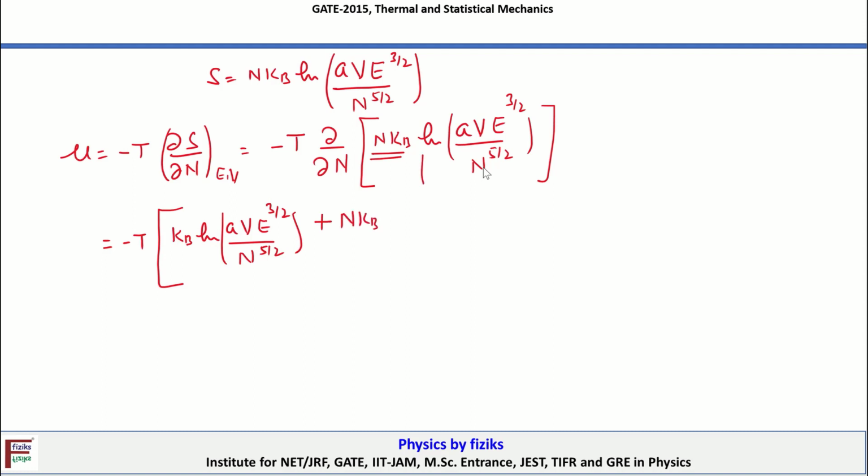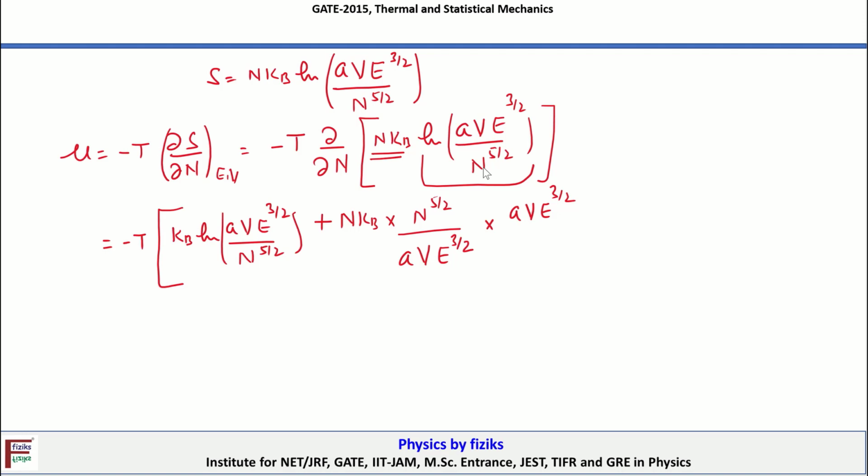Now the differential of the logarithmic term with respect to n: the derivative of log x gives 1 by x, so 1 by x multiplied by n power 5 by 2 in the numerator and AV e power 3 by 2 in the denominator. Then the differential of the term inside the bracket with respect to n: I write the constant term AV e power 3 by 2 as it is, and multiply by the differential of 1 by n power 5 by 2 with respect to n.